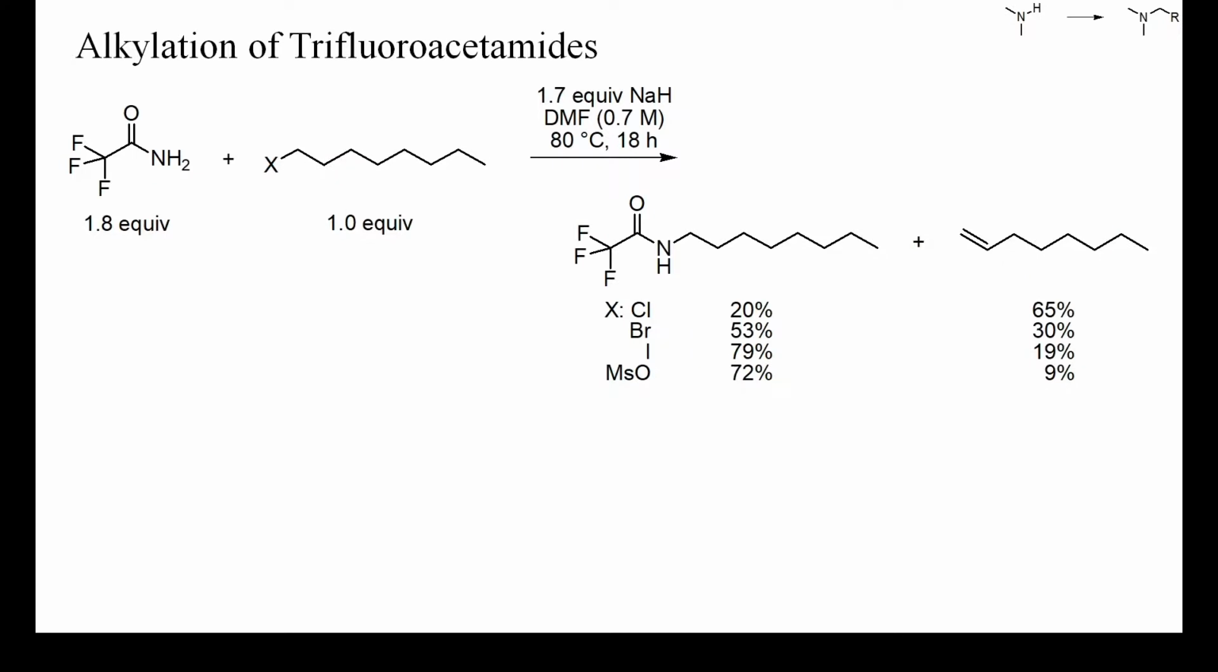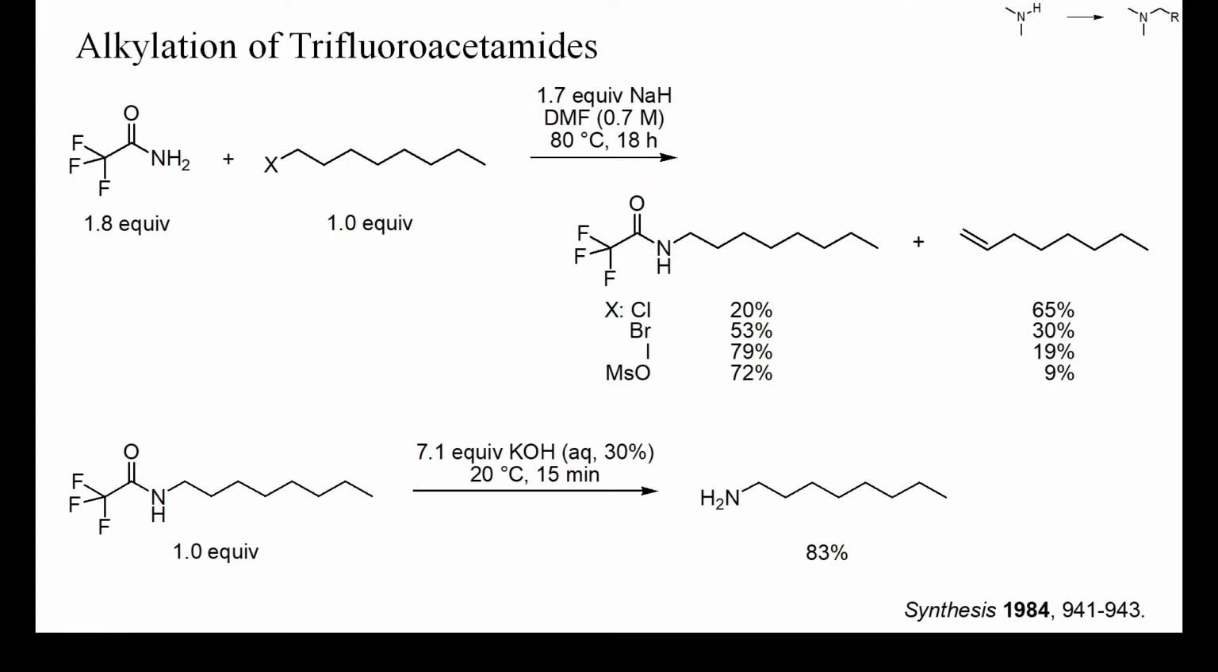As mentioned above, amides other than sulfonamides are difficult to alkylate. Because of the high basicity and low nucleophilicity of deprotonated amides, these tend to cause dehydrohalogenations whenever possible. In this example, octyl chloride, bromide or iodide gave large amounts of octene upon reaction with the sodium salt of deprotonated trifluoroacetamide. Only the octyl iodide and mesylate gave good yields of N-alkylated amide. Trifluoroacetamides can be cleaved by weak nucleophiles, such as amines or with aqueous potassium hydroxide as in this example.